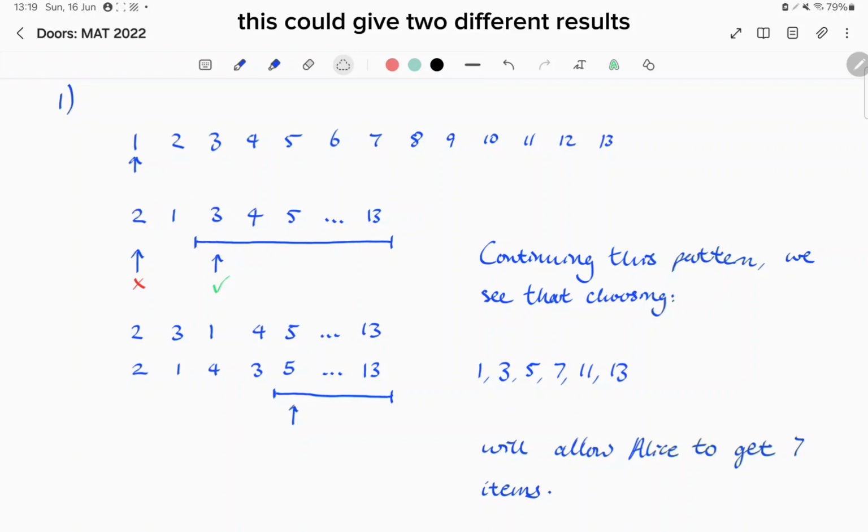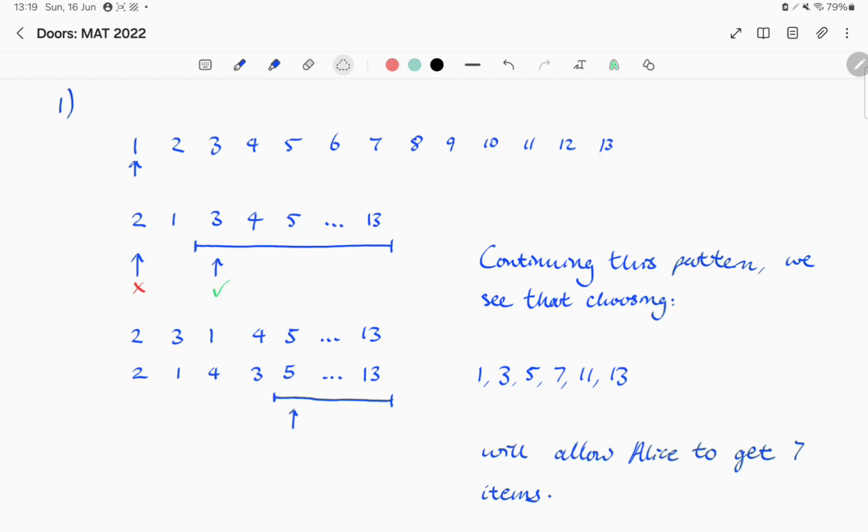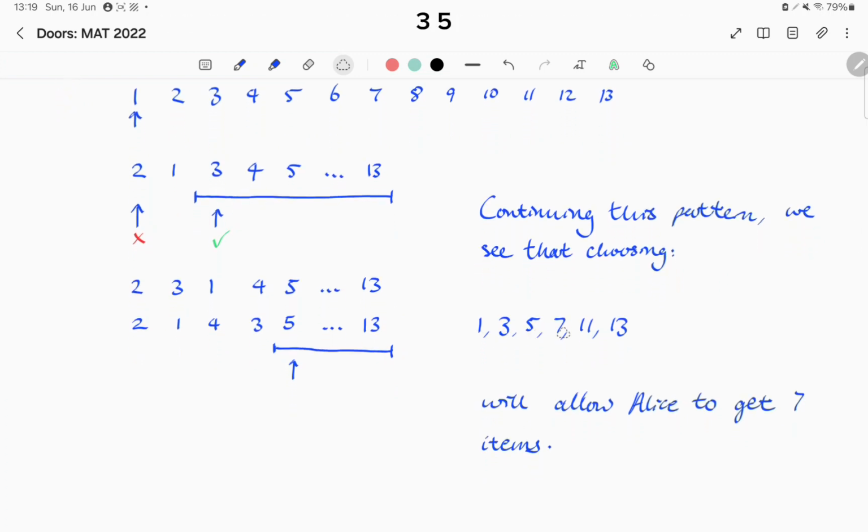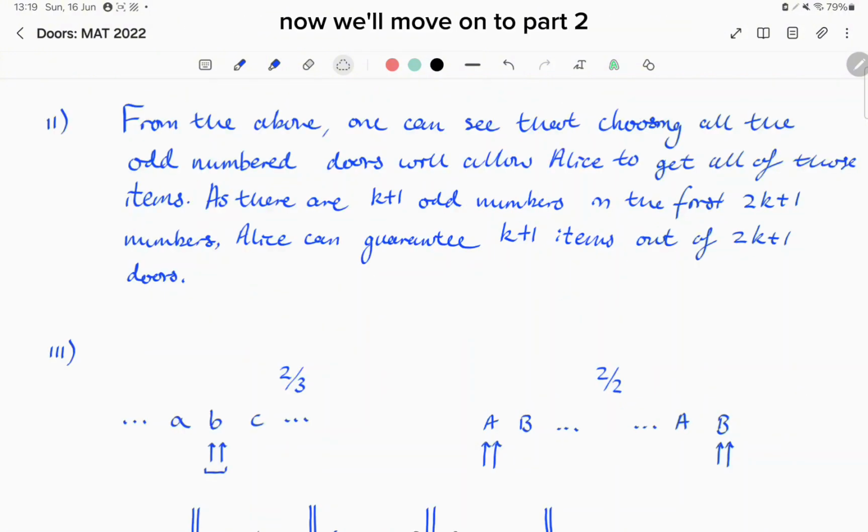This could give 2 different results based on different swappings. However, we'll notice that from beyond item 5, nothing has been changed. Therefore, we should choose door 5. Continuing this pattern, we can see that choosing 1, 3, 5, 7, 9, 11 and 13 will allow Alice to get 7 items. Now we'll move on to part 2.